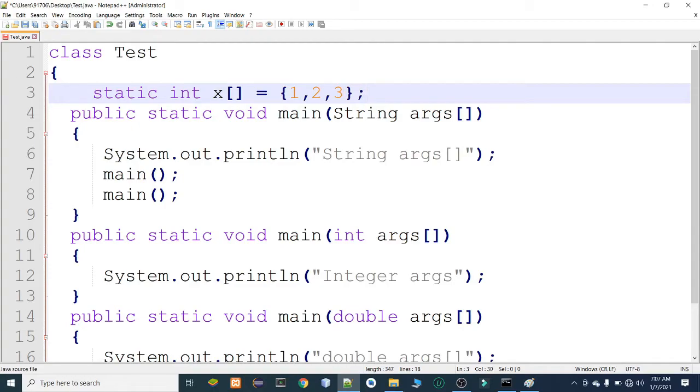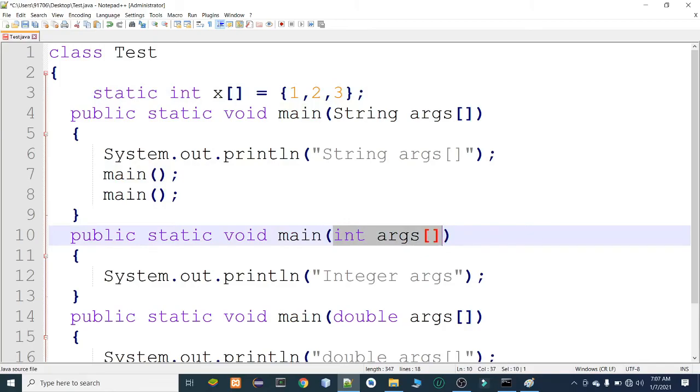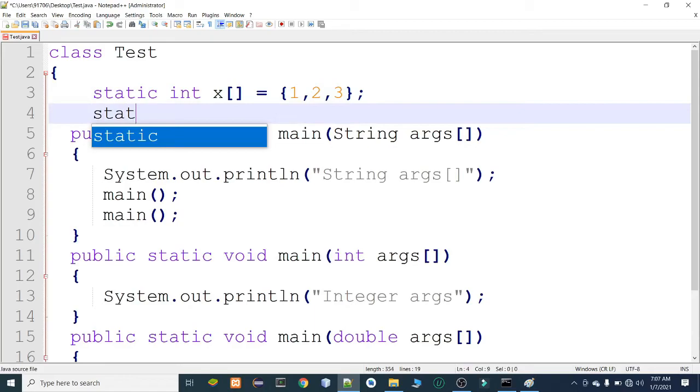We cannot call it directly because it requires one integer argument. So we should pass one. I will create another static variable. Why am I creating a static variable? Because we cannot pass an instance variable to a static method.